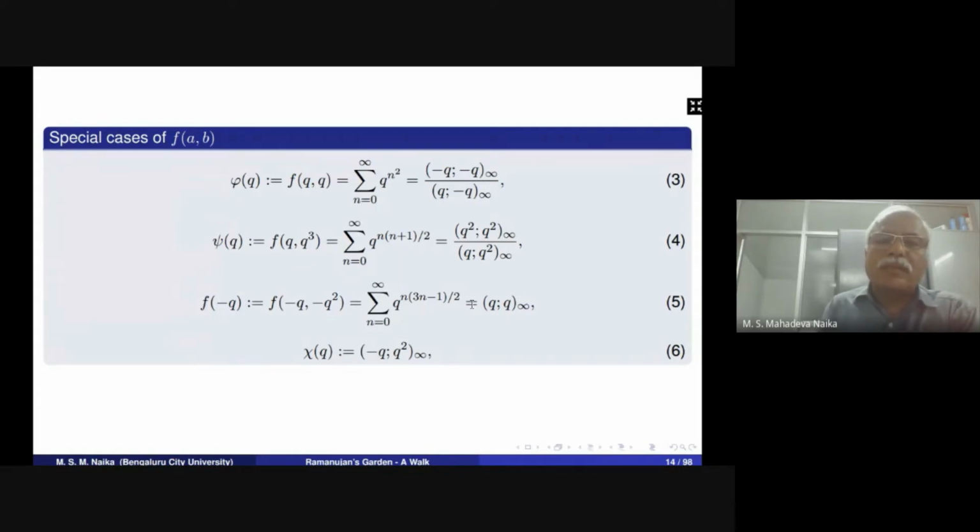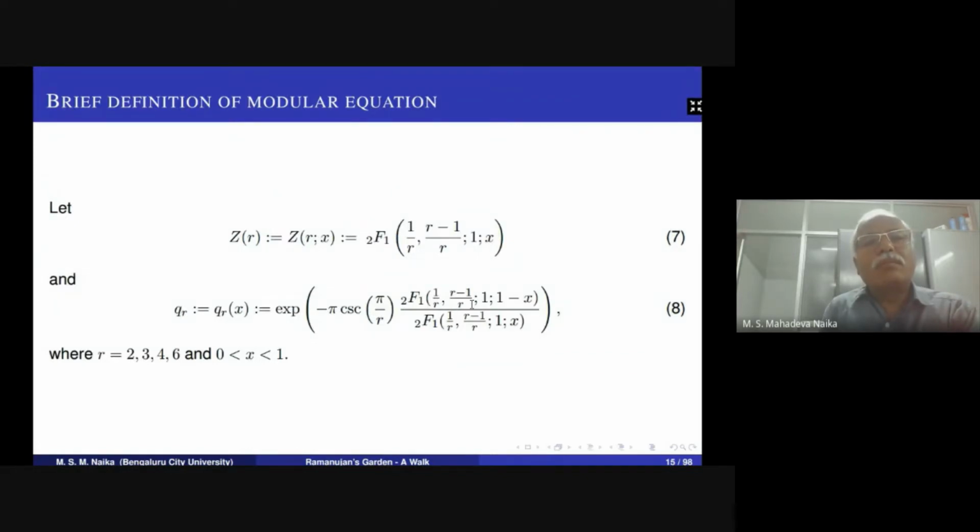The product (-q; q^2)infinity is denoted by chi of q. It is the generating function for the number of partitions of n into distinct odd parts. With these special cases of Ramanujan's theta function, we move to briefly define the modular equation. Let z(r) equal 2F1(1/r, 1 - 1/r; 1; x).